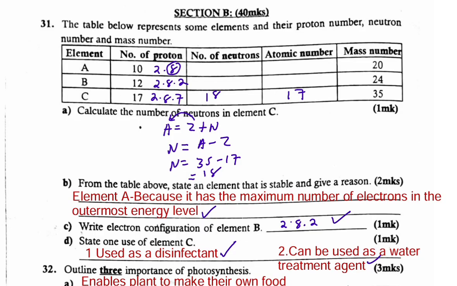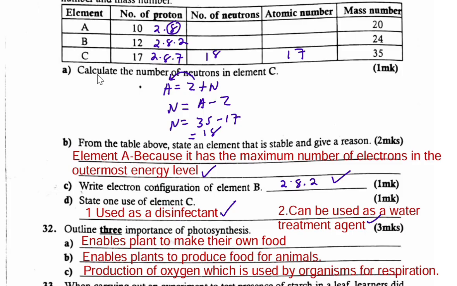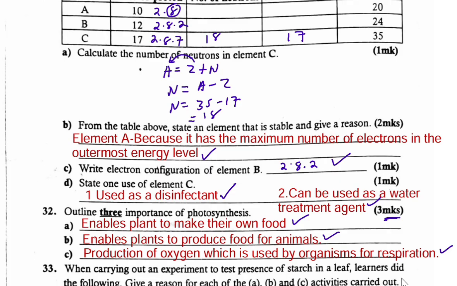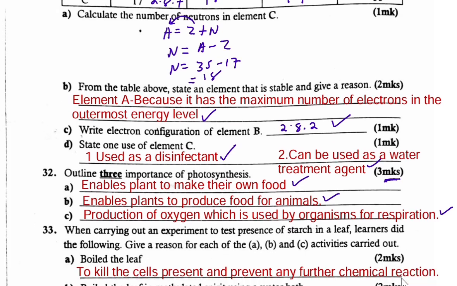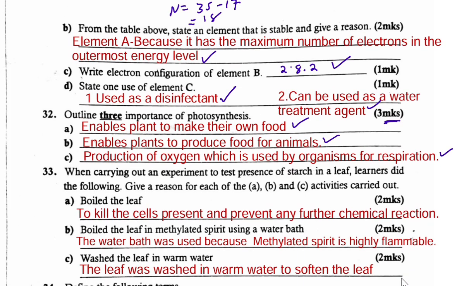We continue to question number 32. State 3 importance of photosynthesis. So 3 marks. Point number 1, enables plants to make their own food. That one is true. Enables plants to produce food for animals. And point number 3, production of oxygen, which is used by organisms for respiration. Could also add another one, regulate carbon dioxide in the atmosphere, hence reducing global warming. So those are the importances of photosynthesis. Go to question number 33.